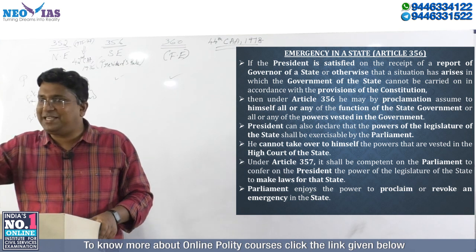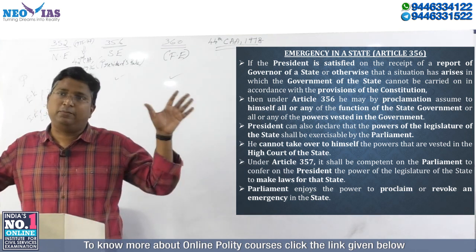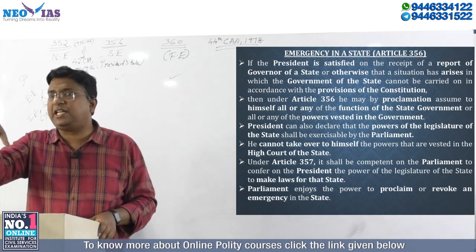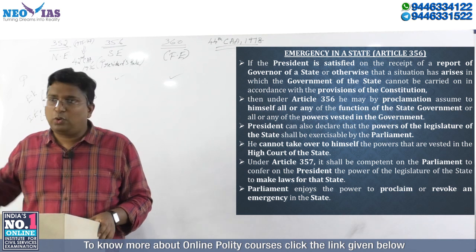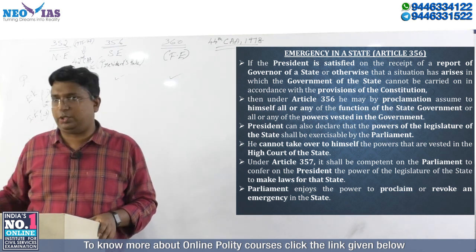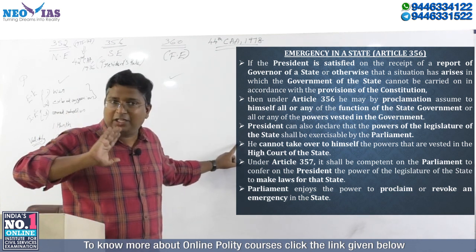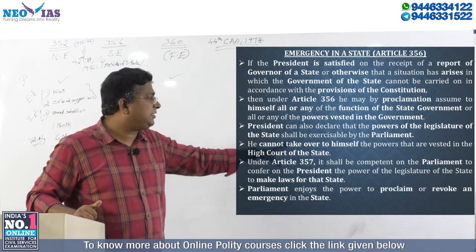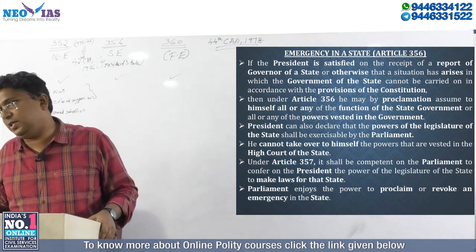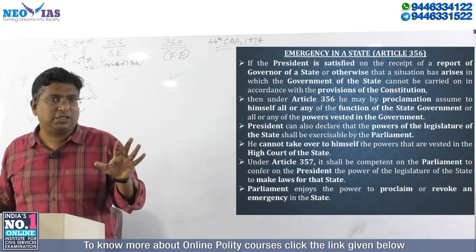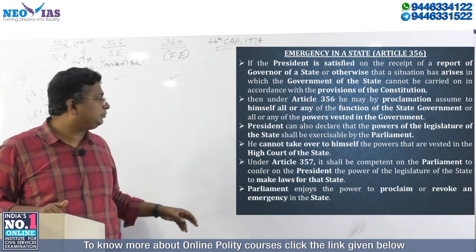During president rule, the judiciary will be... almost every state has a high court. All the big states have a high court, and only for a few states there is a common high court. So every state is associated with a high court. It clearly says that whatever happens, the president cannot take over the powers vested in the high court of that particular state. So no judicial function, only executive function and legislative function.